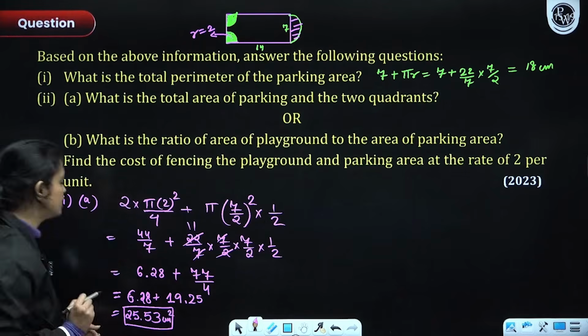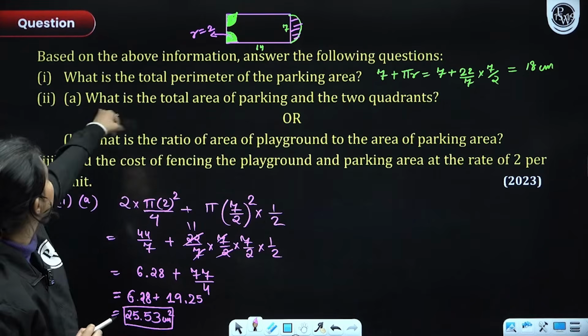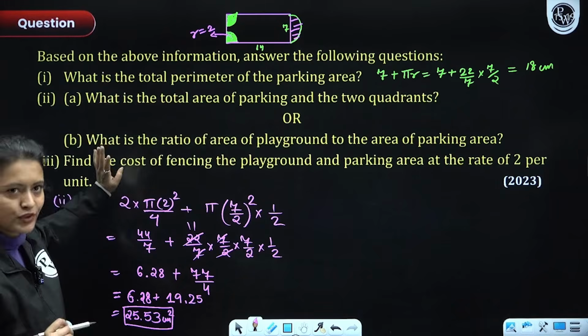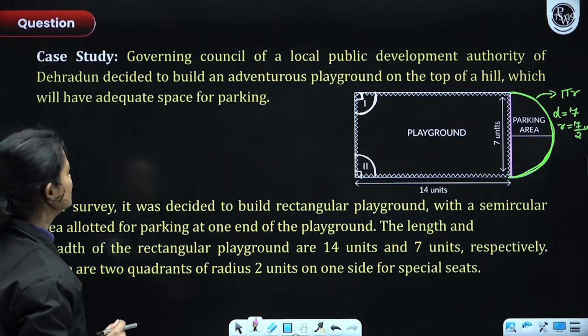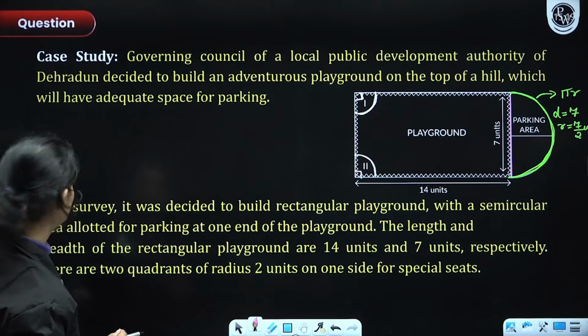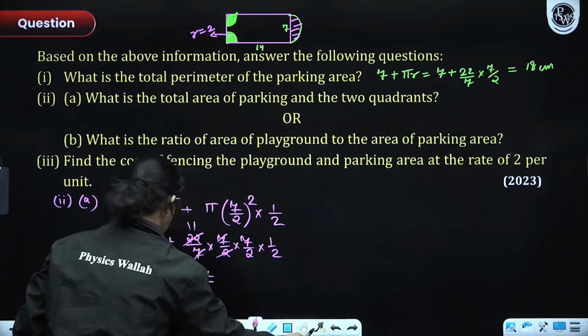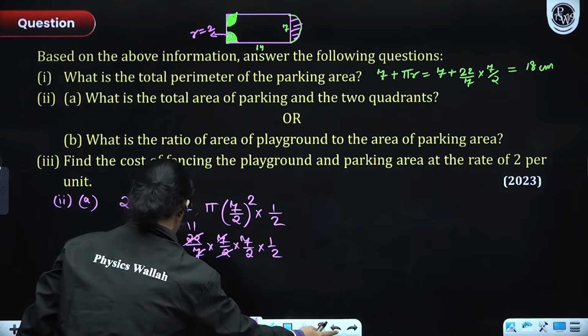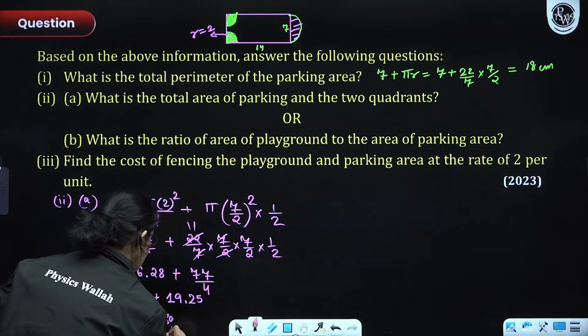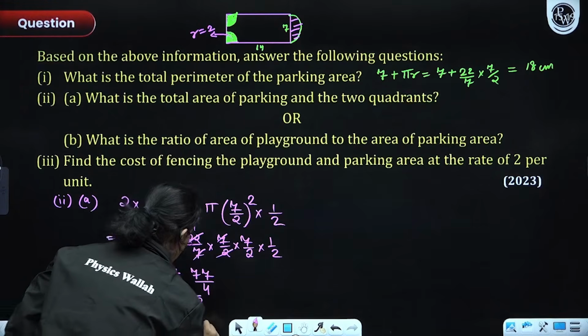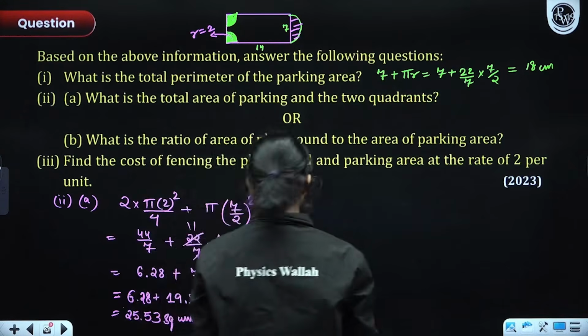Please write the units also. Okay. So yes, that's it. Was it centimeter? I don't think it was centimeter. It must be units. Okay. So this was units, everyone. Since this was units, I will basically erase this. I'll write square units. This is better. Okay. Chalo. Simple. Let's move on to the B part.